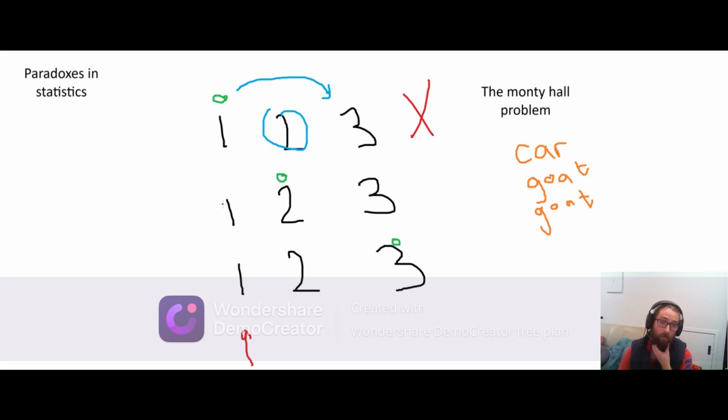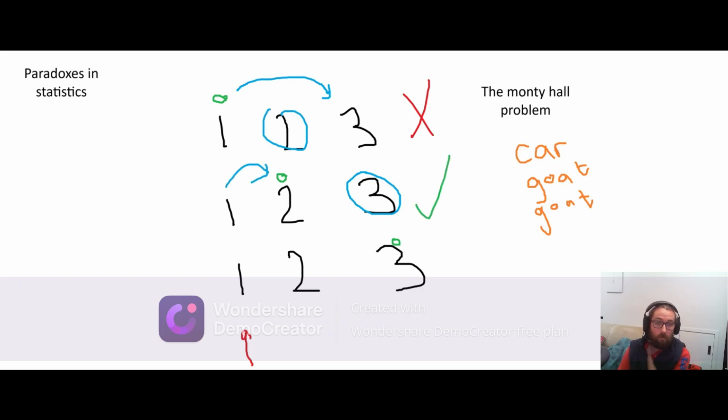Now in the second example, you pick door 1, and he has to reveal a goat door. So he has to reveal door 3. This is the only door he has that has a goat in it. And then he asks, do you want to switch? And if you switch, you win.